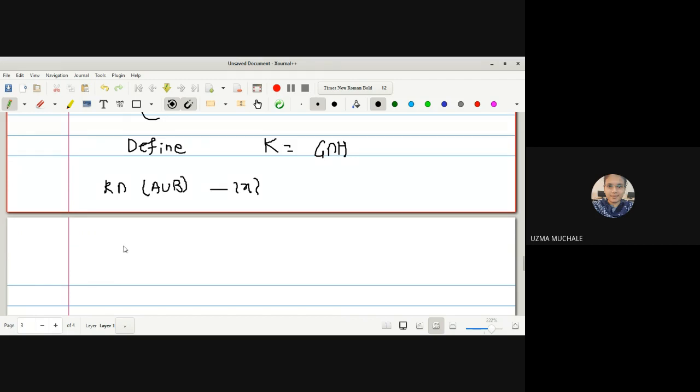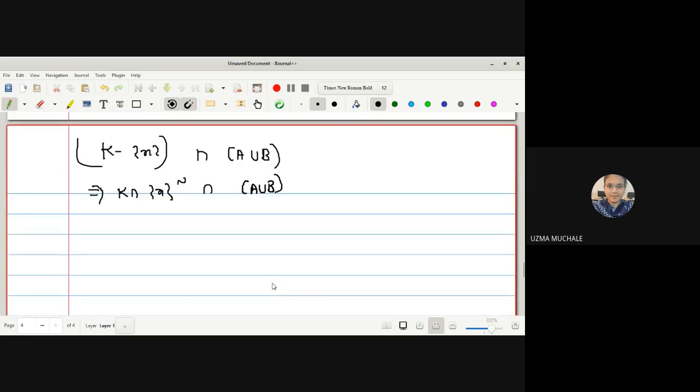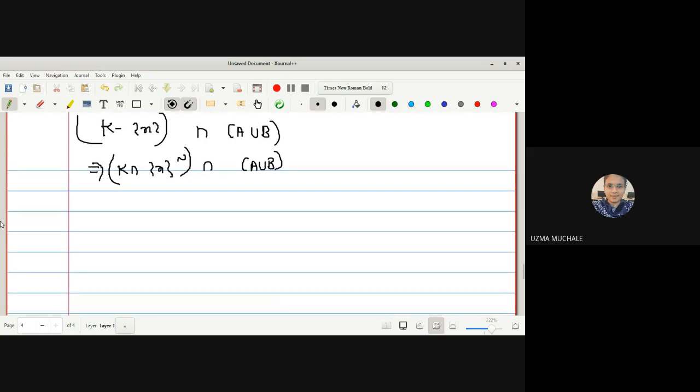I can use the property. Which property can I use? Associative law: K minus singleton X in one set intersection with A union B. So this one I can write as K intersection with X complement intersection with A union B. Why am I defining that K? You will understand later on that we have to use equations 1 and 2.